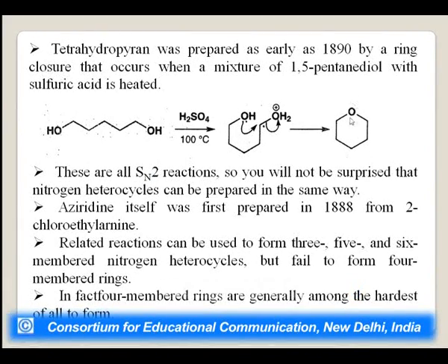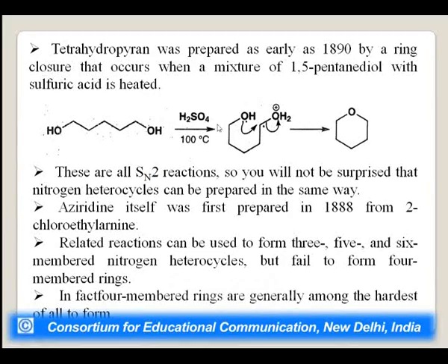Tetrahydropyran: a 5-membered ring with oxygen becomes 6-membered. Tetrahydropyran was first prepared as early as the 1890s by a ring closure that occurs when 1,5-pentanediol is mixed with sulfuric acid. You can see the 1,5 hydroxyl groups are at the extremes.